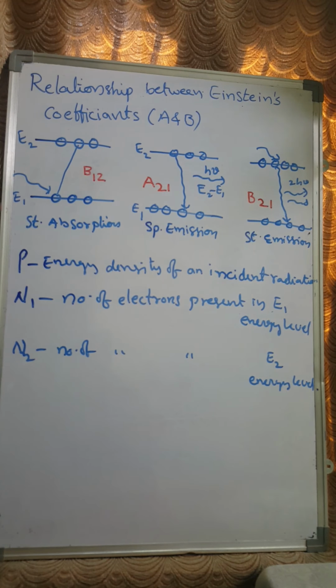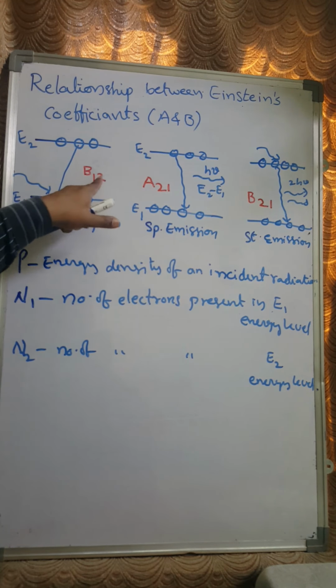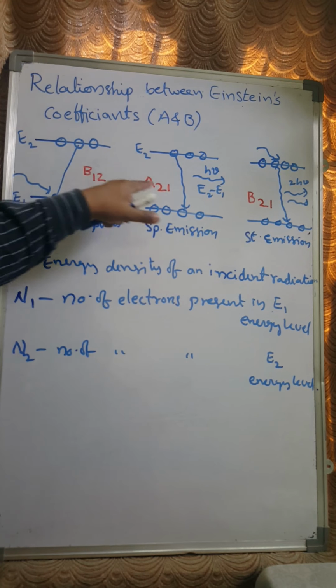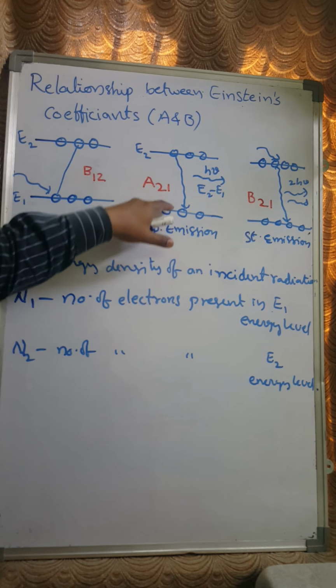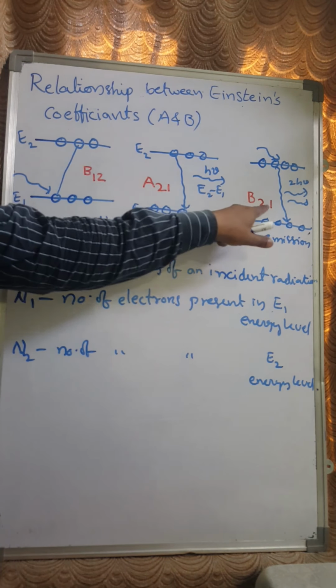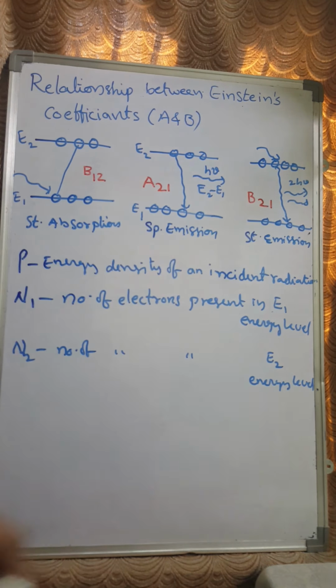And we know B12 is the transition from first to second, A21 is the spontaneous transition from 2 to 1, and B21 is for the stimulated process 2 to 1, right?